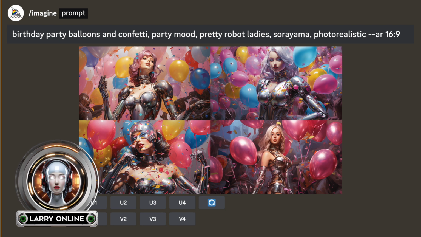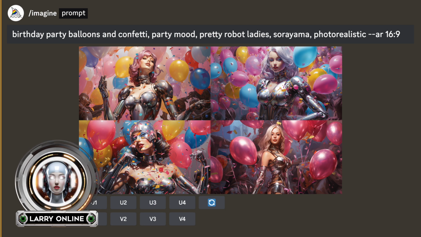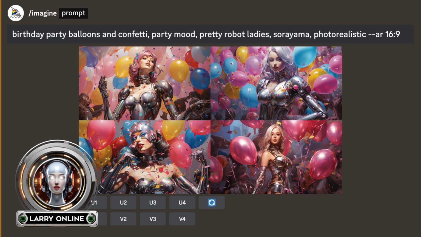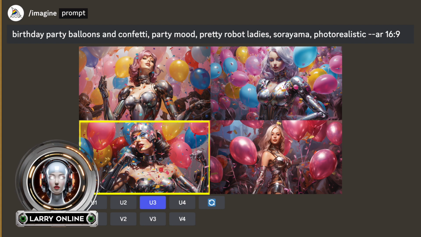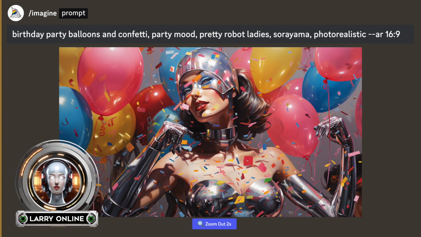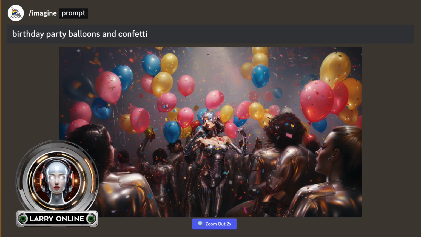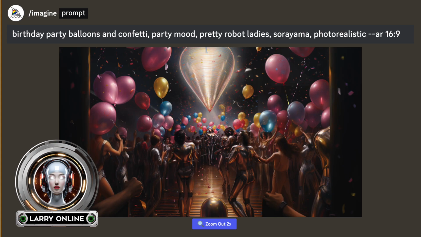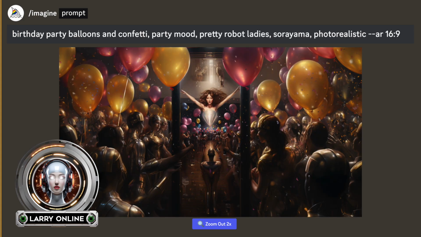We have four very nice robot ladies. Larry is in favor of number 3. Helmet lady it is. So we just upscale this and we start hitting that zoom out button. We're zooming out 2 times, the 2x zoom. And we're going to keep on zooming out, let the scene develop.